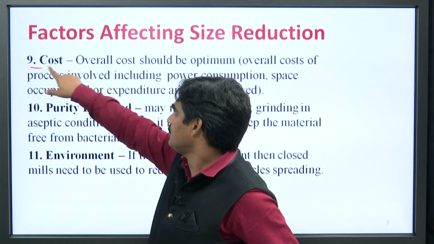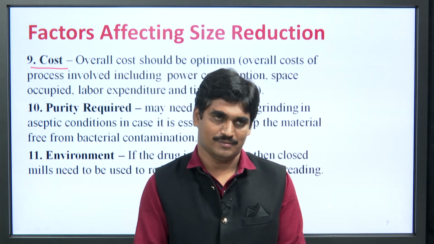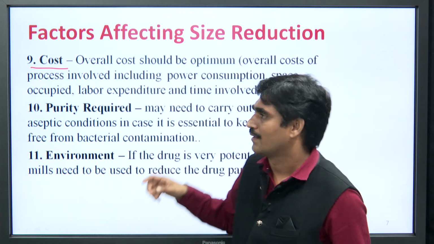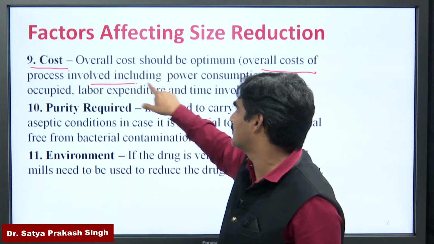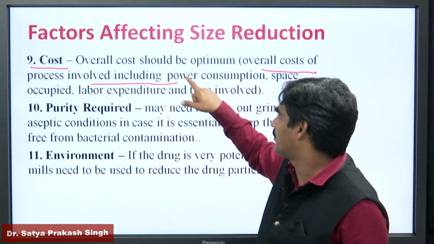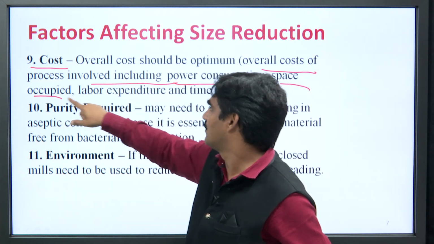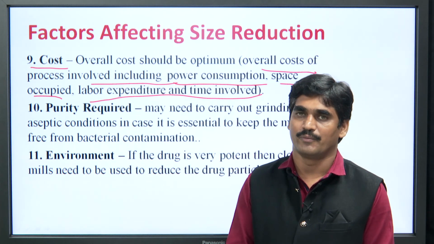Cost also plays an important role, obviously. Cost includes the overall cost of the process involved, including power consumption, space occupied, labor expenditure and time involved.